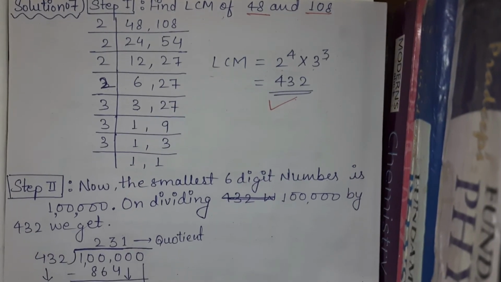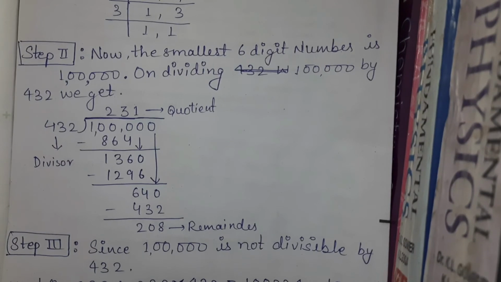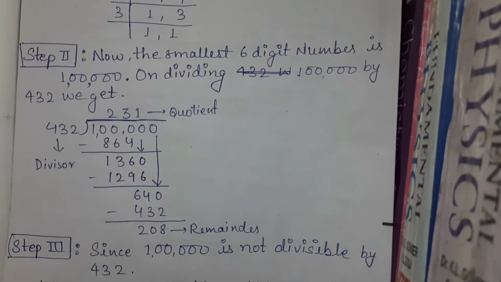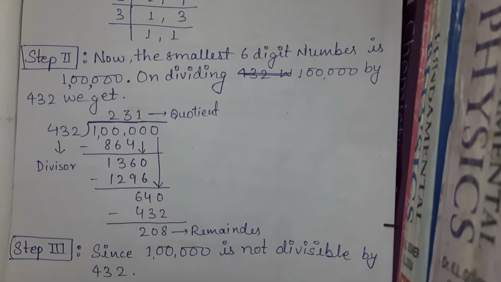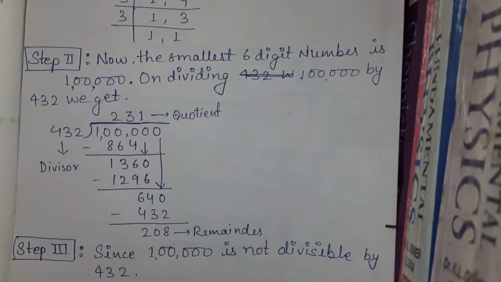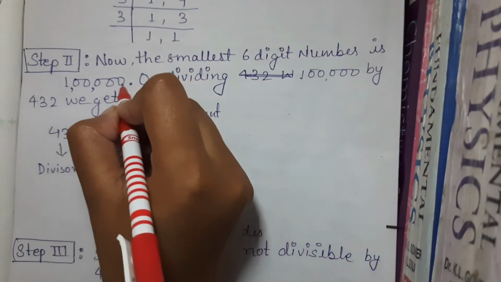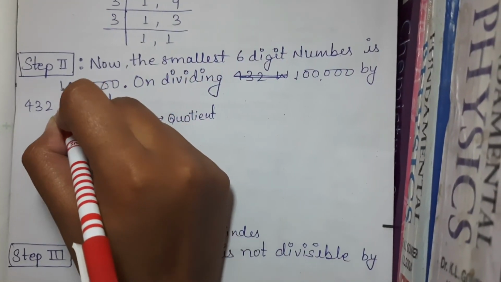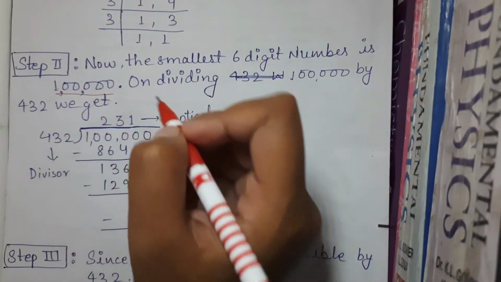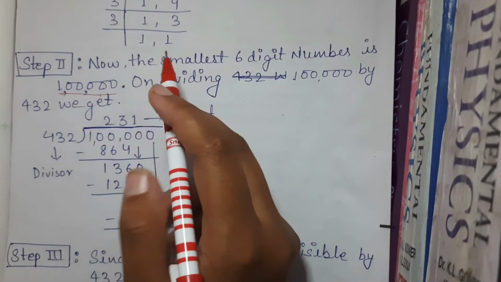Now step number 2. As we know, the smallest 6-digit number is 1 lakh. Ones, tens, 100, 1000, 10,000, lakh. So 1 lakh is the smallest 6-digit number. This part you have to remember, or you generally know it.